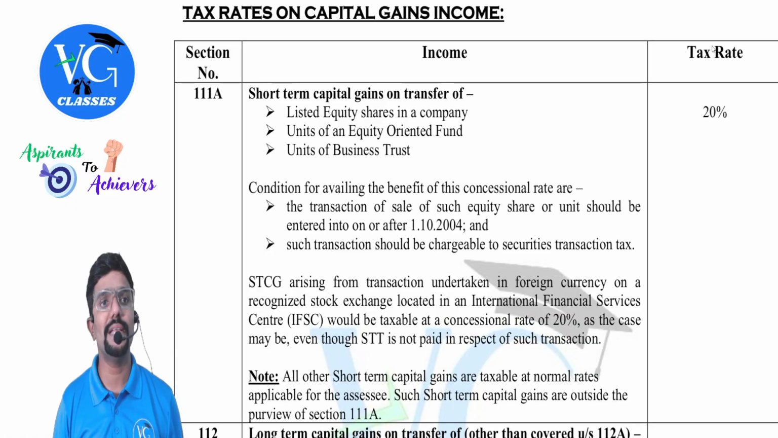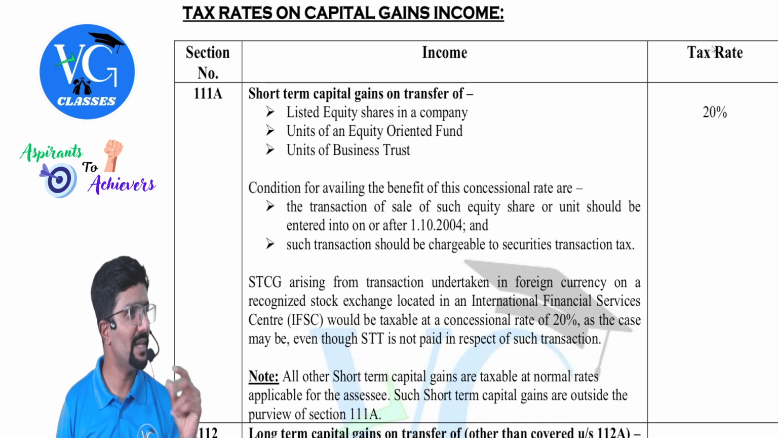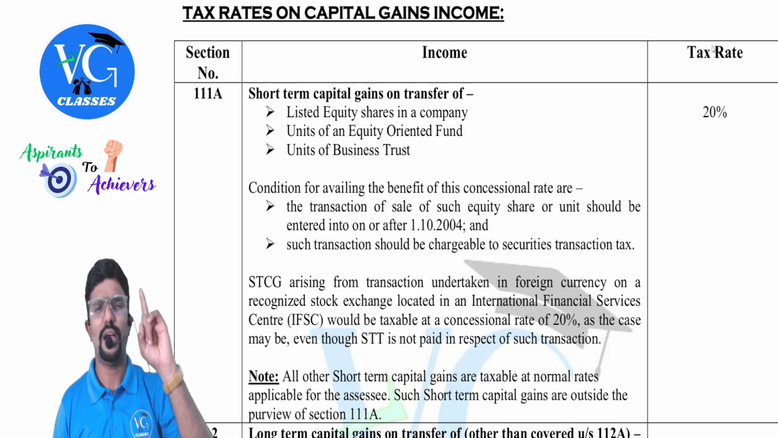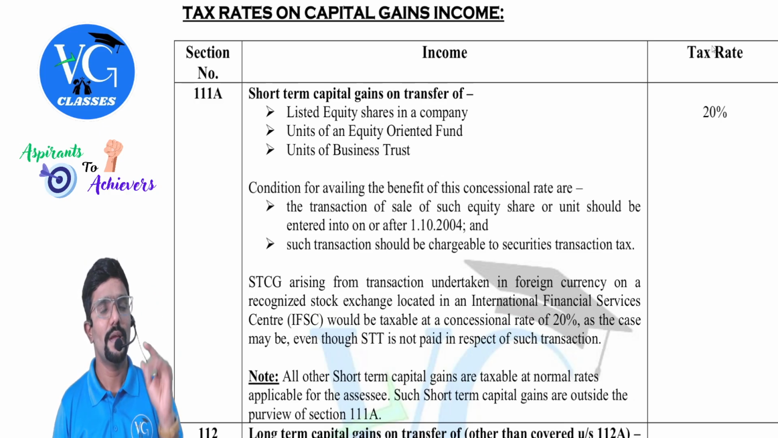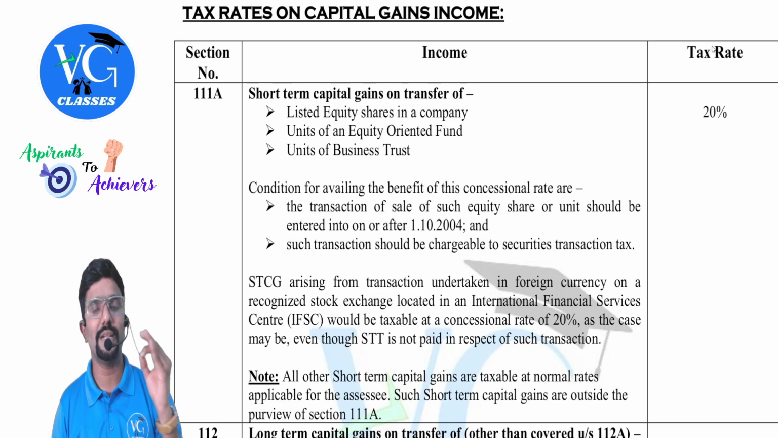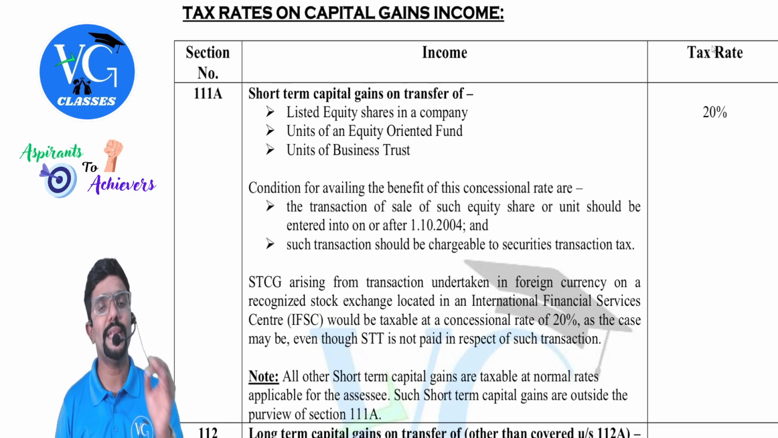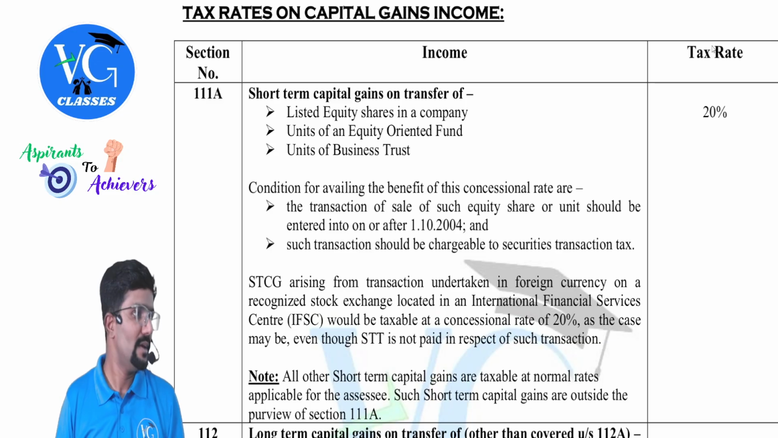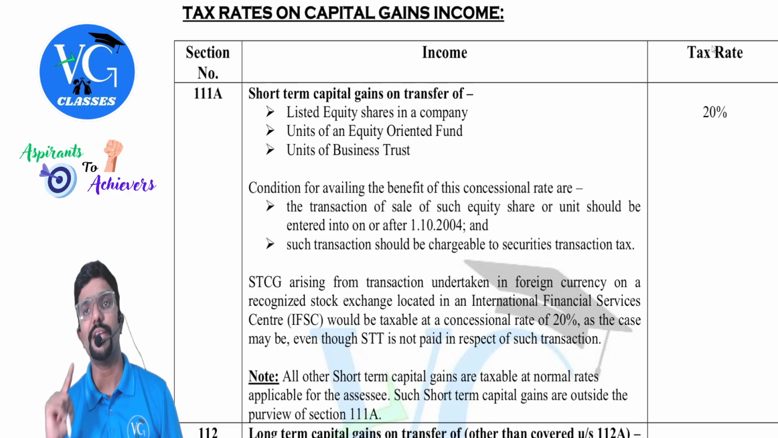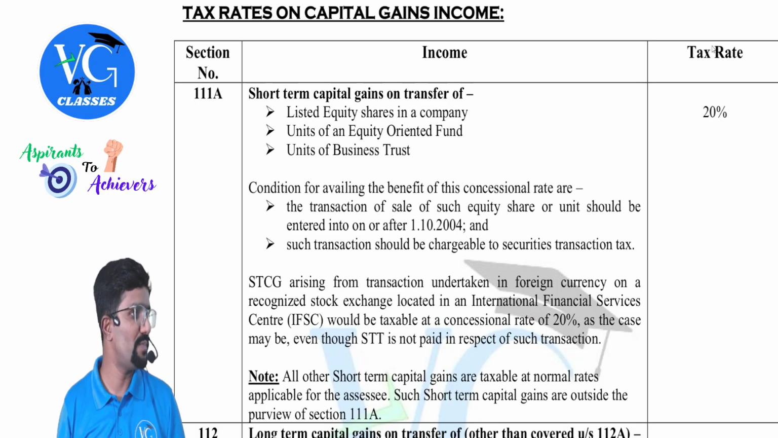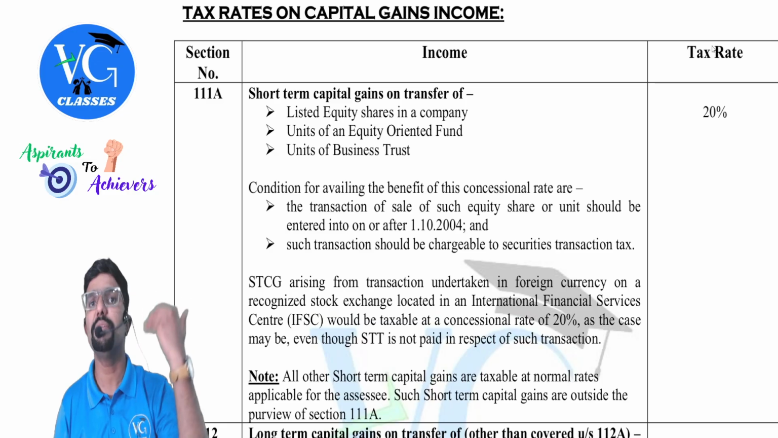Tax rates on capital gains income, and whatever we discussed now, they all are special rates applicable on special income. I had already explained it, guys, and mentioned it a number of times. Capital gains income is special, except short-term capital gain on the transfer of any asset other than LEFT. If it is on LEFT, it is special income. If it is any other asset, it is not special income. Let me repeat it once again.